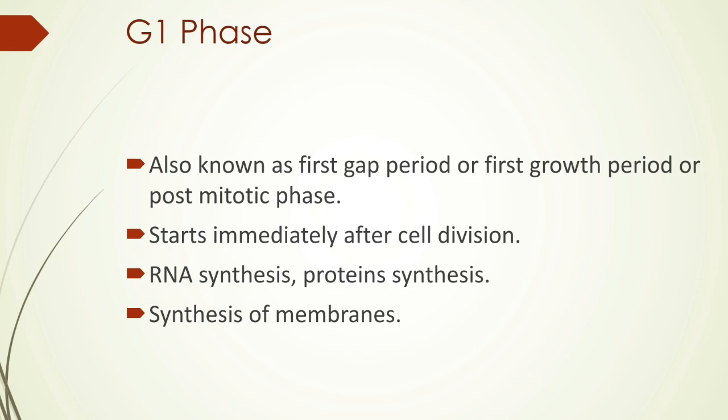Next point, what happens in the G1 phase? The RNA synthesis and protein synthesis take place in this phase. So RNA is synthesized and protein is also synthesized. In RNA, mRNA, rRNA and tRNA are produced. Along with this, the membranes are also formed during this phase.